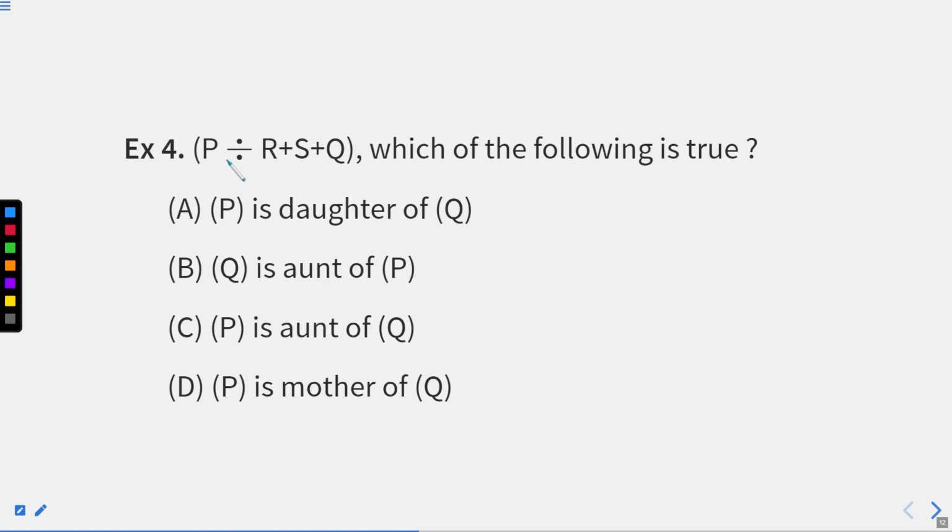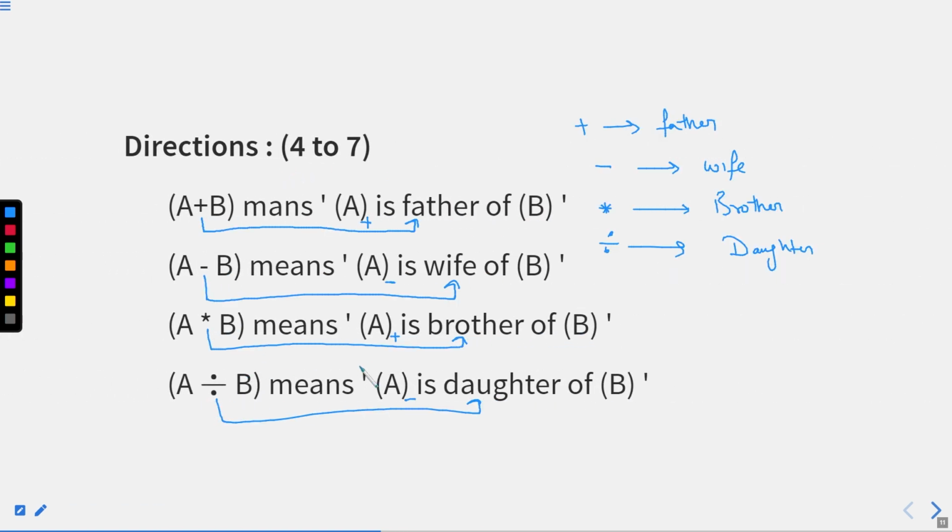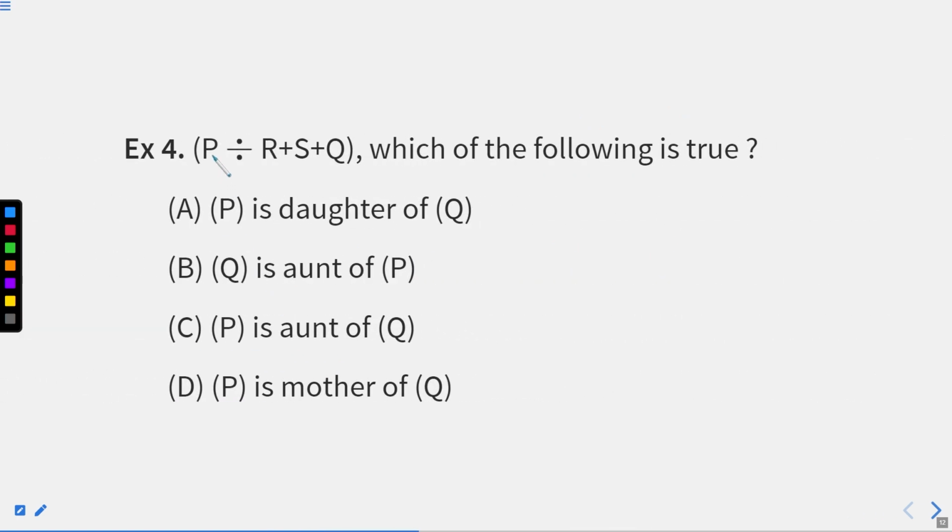This shows that P divided by R, addition S, addition Q. Which one of the following is true? First we need to solve this part of the question. How will we take care of this part? The first says P divided by R. We know the meaning of division is daughter of. So here we can say that P is daughter of R. We know that for generation change, P will be depicted lower than R with a vertical line. So P is daughter of R.